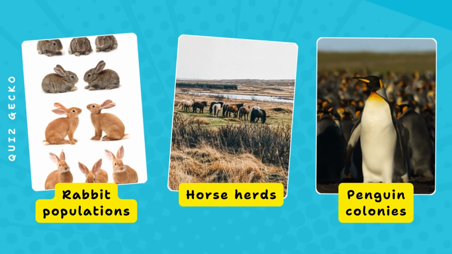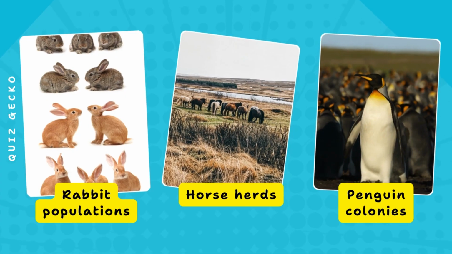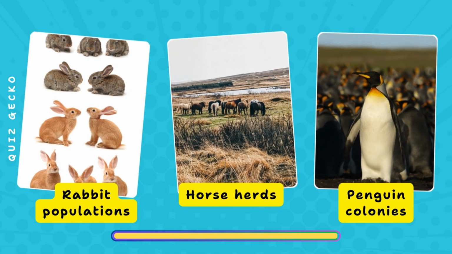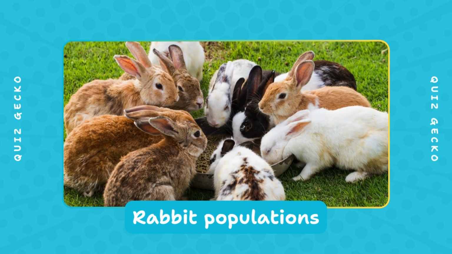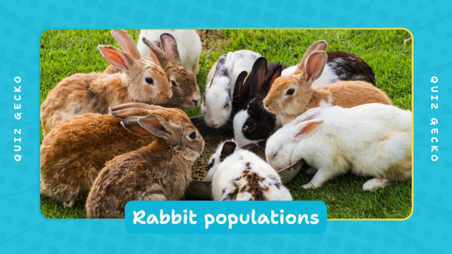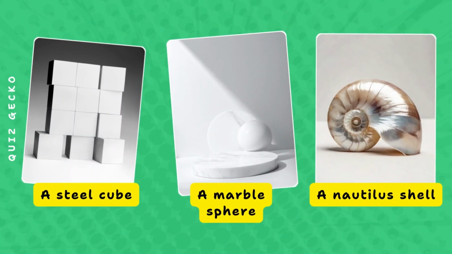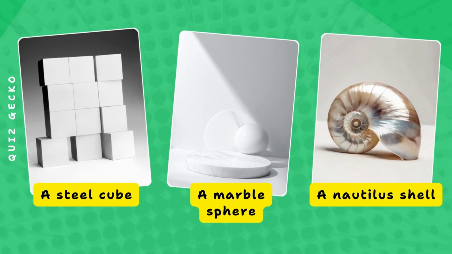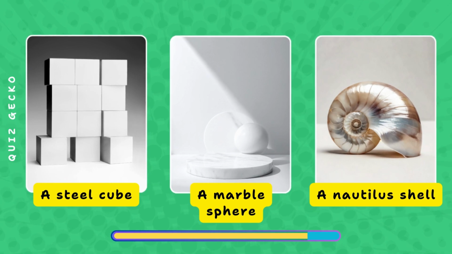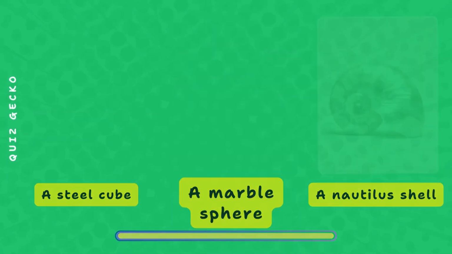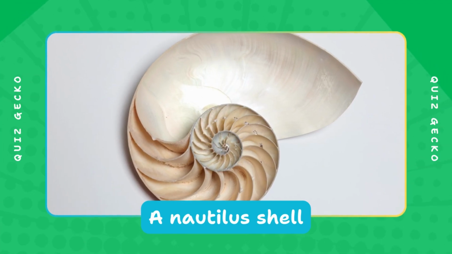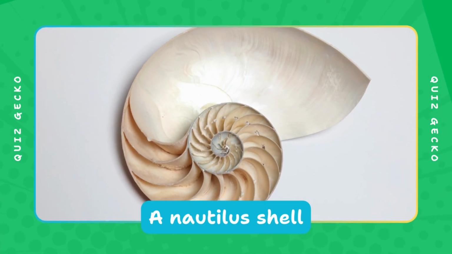Which one tends to grow following a Fibonacci-like progression? Rabbit populations, horse herds, penguin colonies? Rabbit populations in ideal conditions double in a pattern similar to the recursive increase of Fibonacci numbers. Which object spirals in a way that can resemble a golden spiral? A steel cube, a marble sphere, a nautilus shell? A nautilus shell expands outward in a smooth logarithmic spiral where the curve widens by a constant factor.